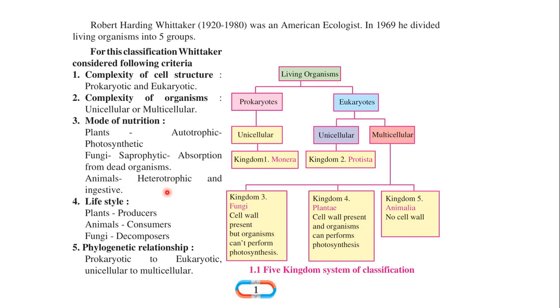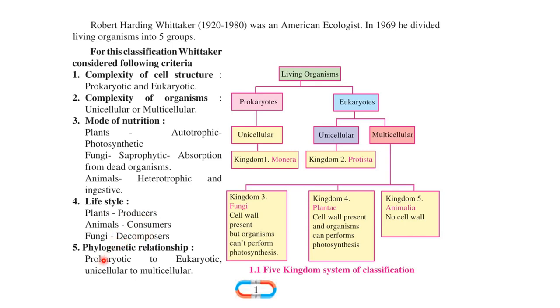That's why I told you to take the proper meaning, write down the words in your notebook, then you will understand the proper meaning of heterotrophic, saprophytic and photosynthetic. Now the fourth criterion, that is the lifestyle. Plants are considered producers, animals are consumers and fungi are decomposers. All three have a very important role in ecology.